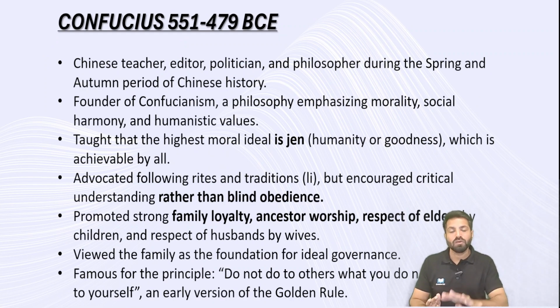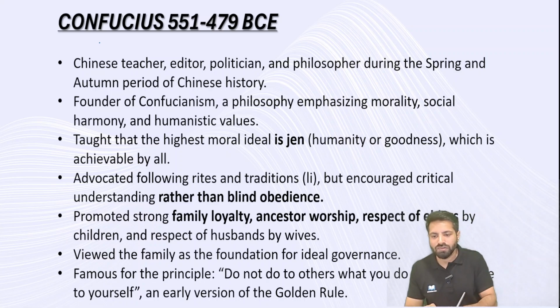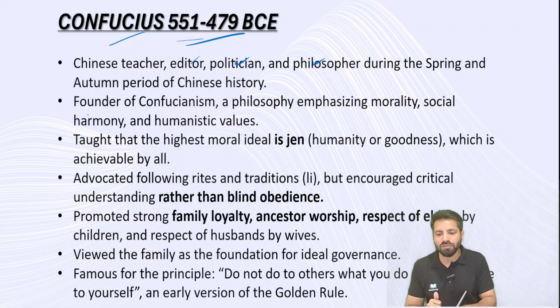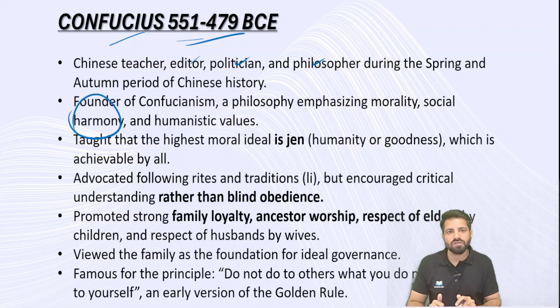Now come to the eastern side, the Oriental philosopher, that is Confucius, and the time period is 551 to 479 BC. Right? He was a Chinese teacher, an editor, a politician, and again, a philosopher. The principles given by Confucius are called Confucianism, and he is considered the founder of Confucianism. Here, the core ideas or principles given by Confucius, the first one is harmony. There should be harmony in society. How are we going to get harmony in society?